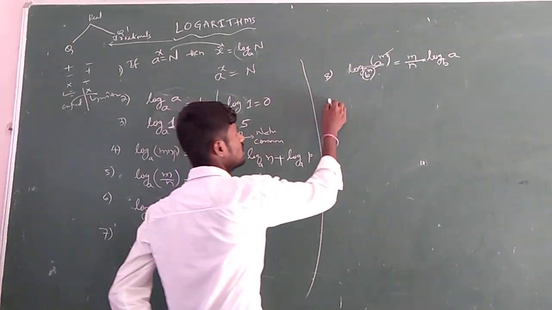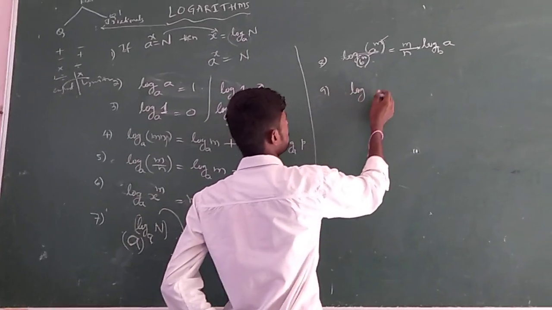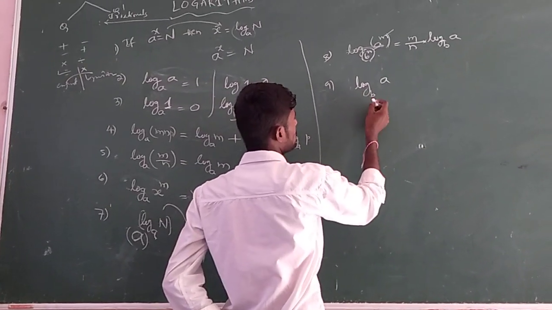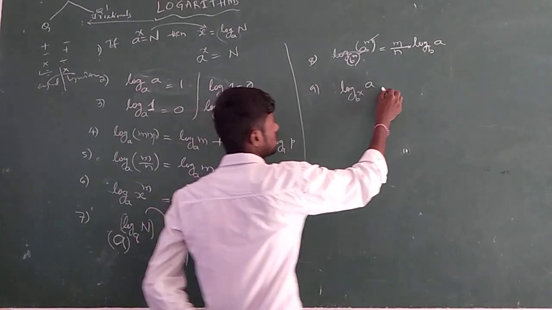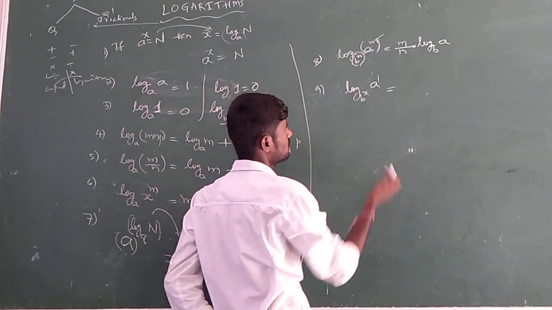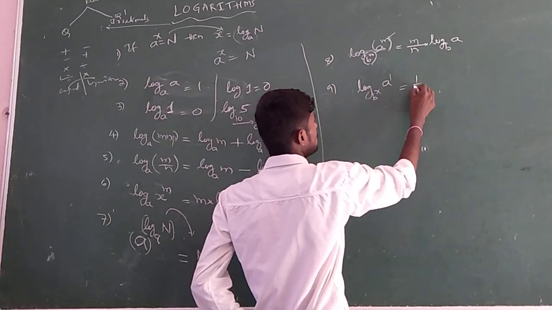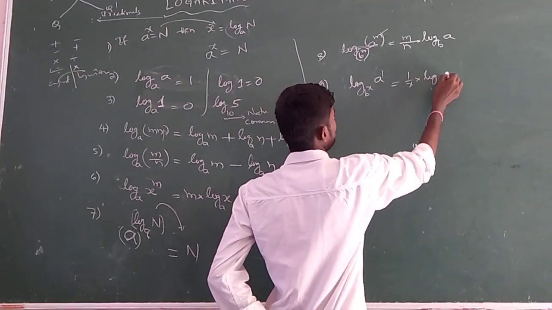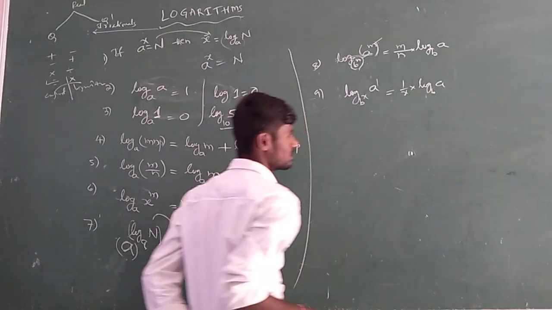Okay? So from that we can take one more like this: log a to the base b power x. Is it similar to this one? Yes, because a power m, here m is 1. Then apply 1 by x into logarithm of a to the base b, like that.